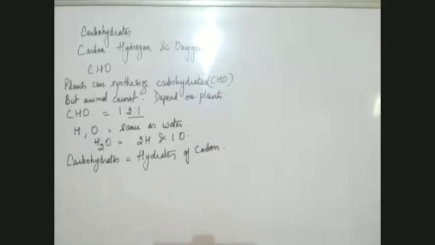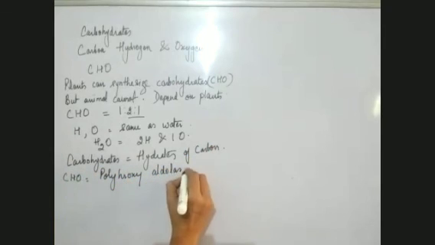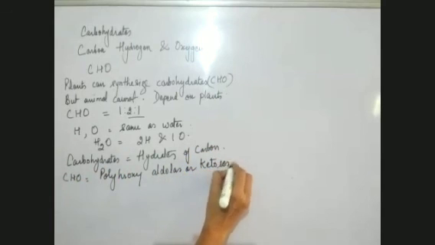Okay. Now, what are these basically? What are these carbohydrates? Carbohydrates are polyhydroxy aldoses or ketoses.